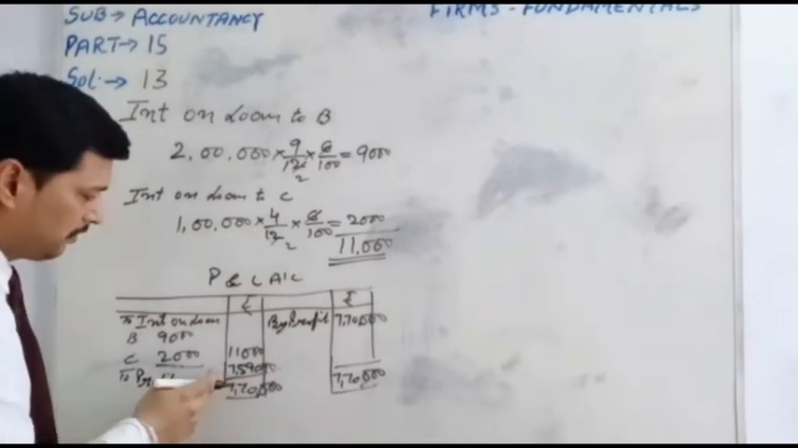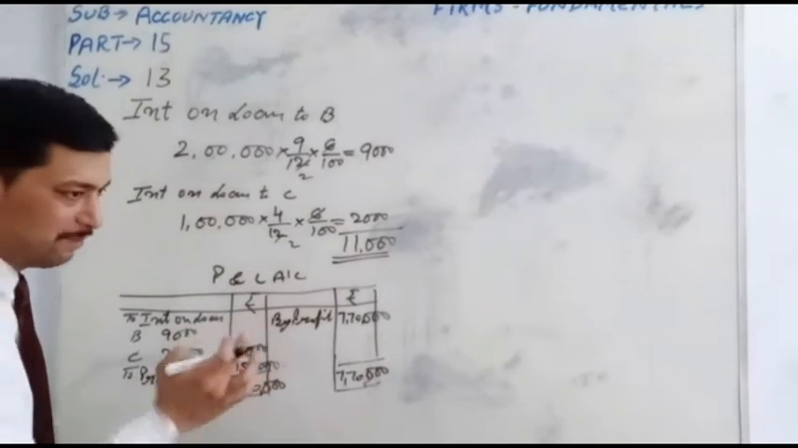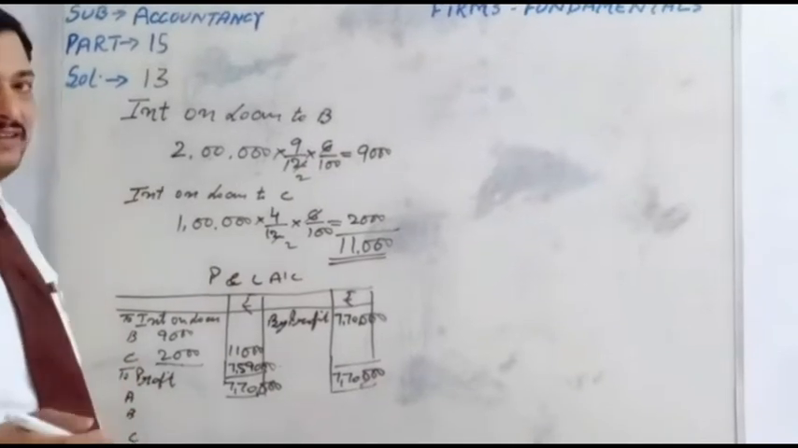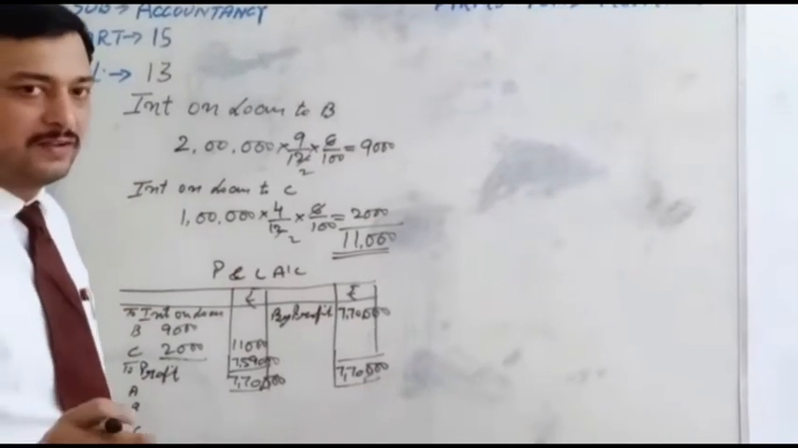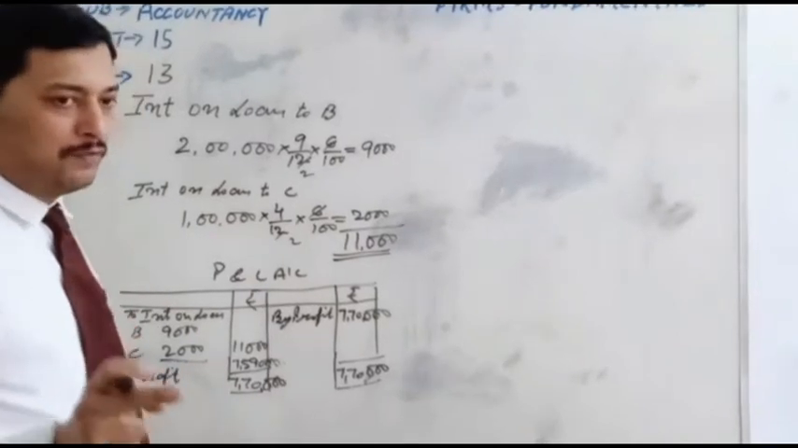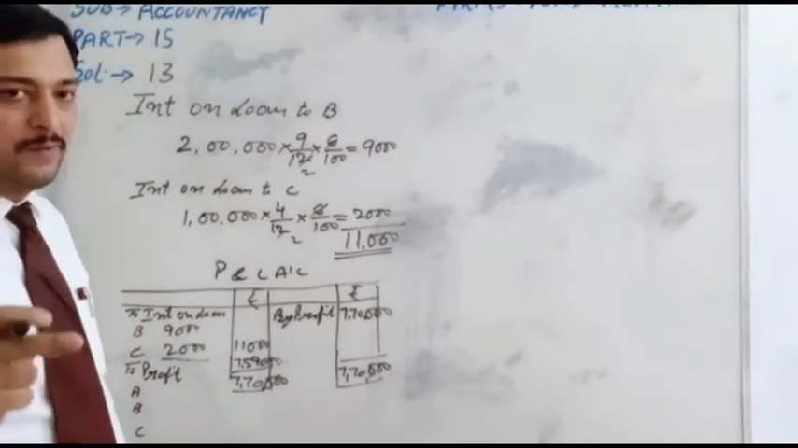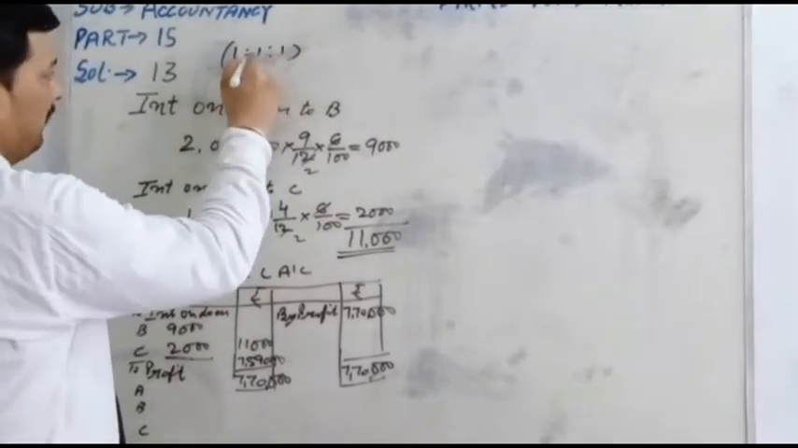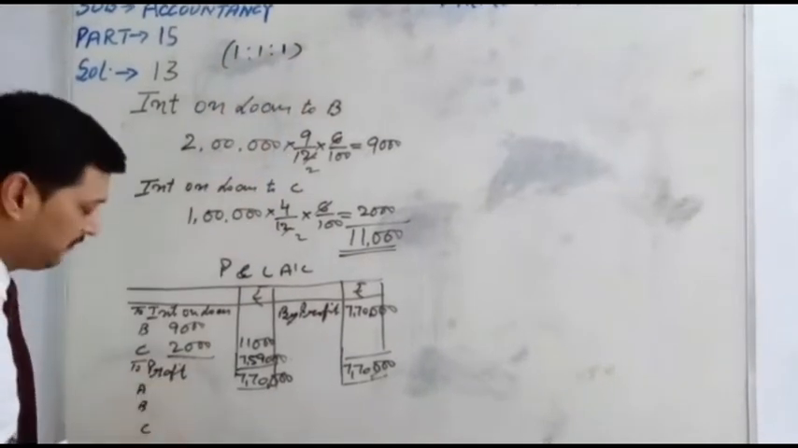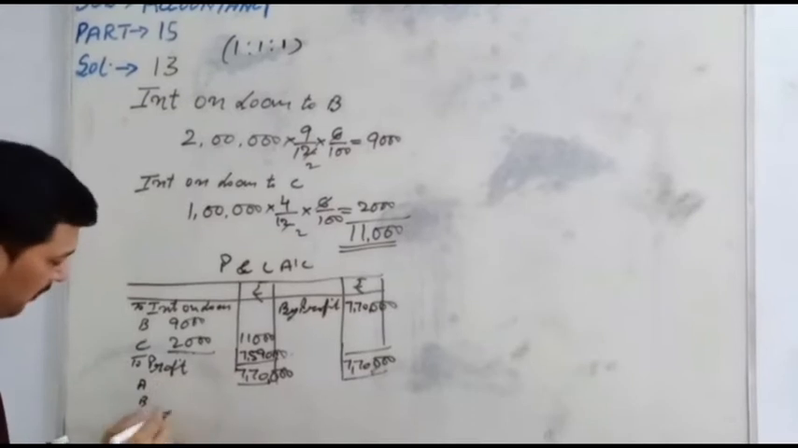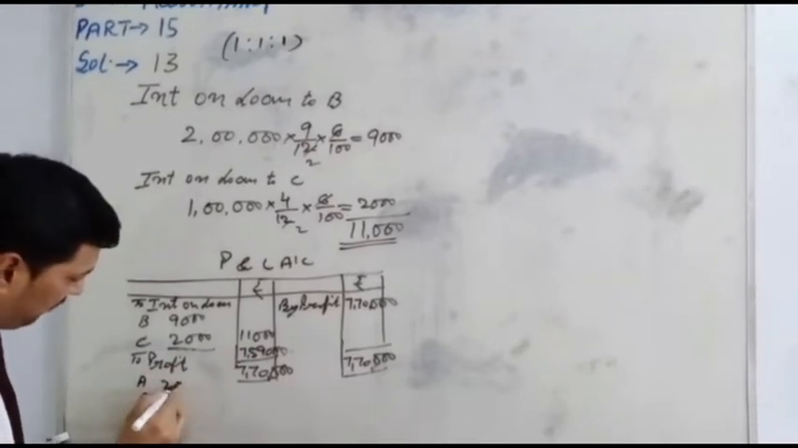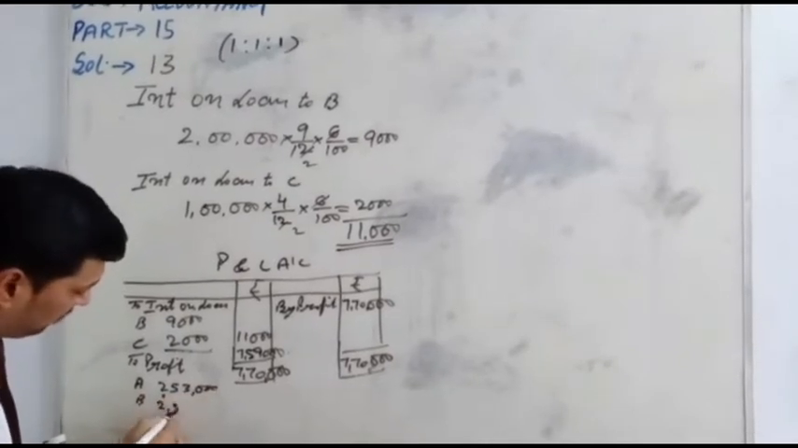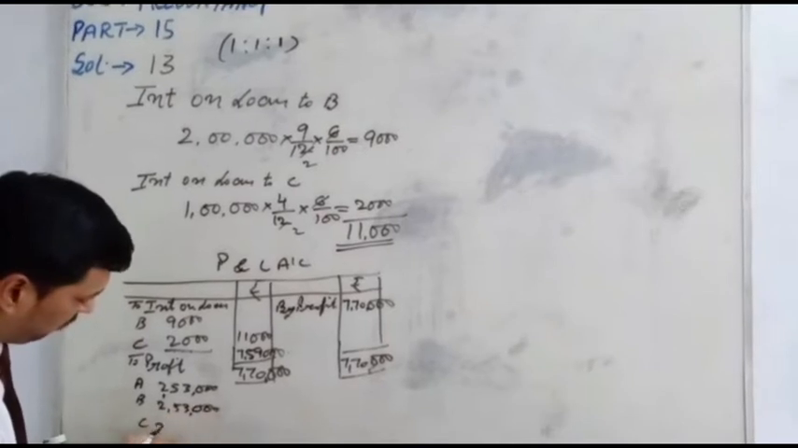This profit will be distributed among all the partners. Total partners, 3 partners here: A, B and C. Students, in this question, the profit sharing ratio is not given. So, as I explained, when the profit sharing ratio is not given, you distribute the profit among the partners equally, 1:1:1, that is 1 by 3, 1 by 3 and 1 by 3. The profit of 7,59,000 will be distributed among all the partners. So 2,53,000 to each partner.